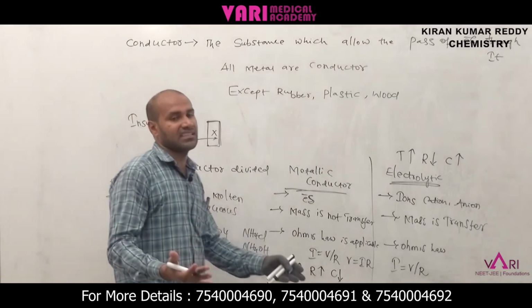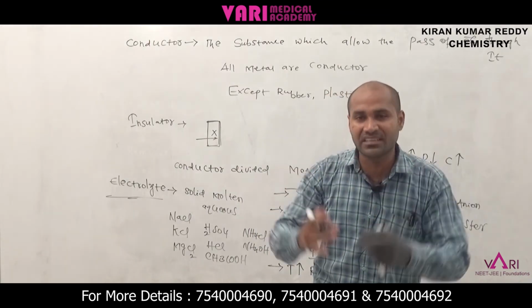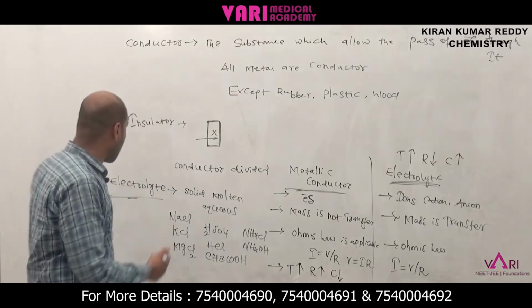During electrolysis, an electrolyte splits into two ions, one is the cation and another one is the anion.